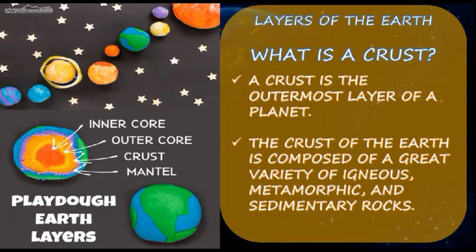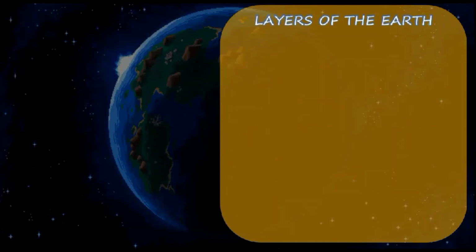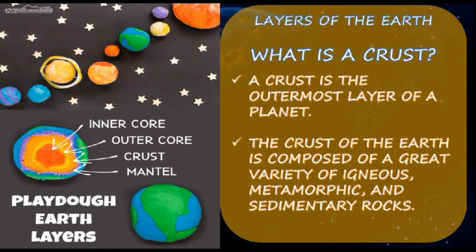What is a crust? The crust is the outermost layer of a planet. The crust of Earth is composed of a great variety of igneous, metamorphic and sedimentary rocks. So first, the crust will be present. The outer layer, they have described in the previous slide clearly. The crust first, and the lithosphere, right? So Earth's outermost layer is its crust, and it is rocky.